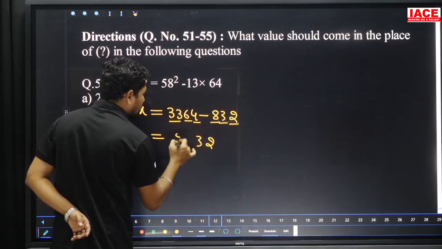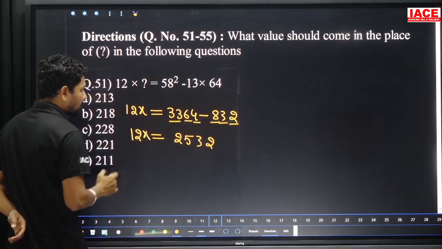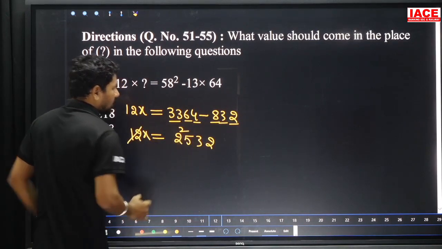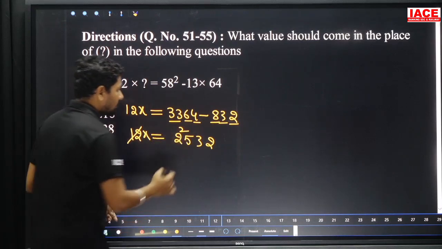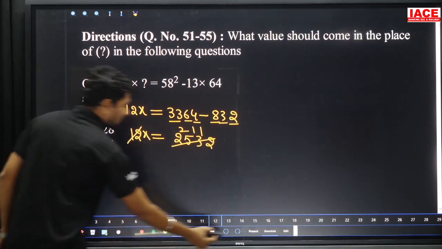33 minus 8 value is 25, which is going to be divisible by 12 now. 12 2's are 24, remaining value is 1. Then x is equal to what is the value? 211, then option E.